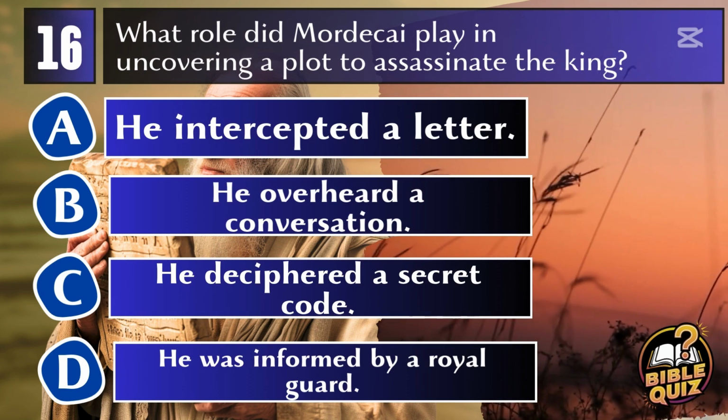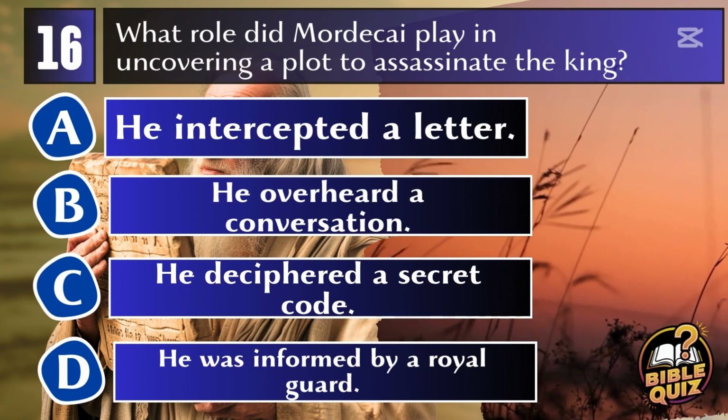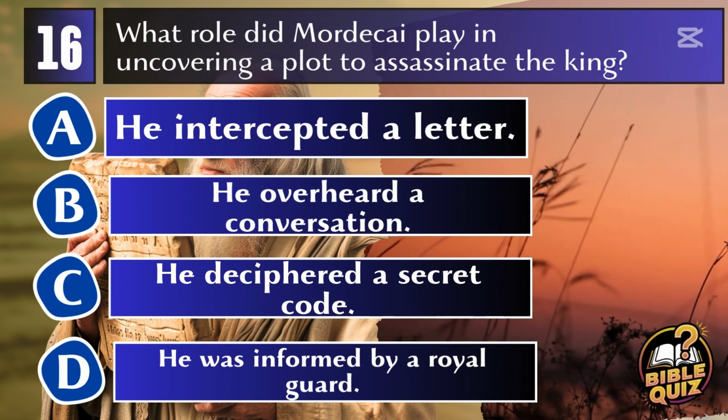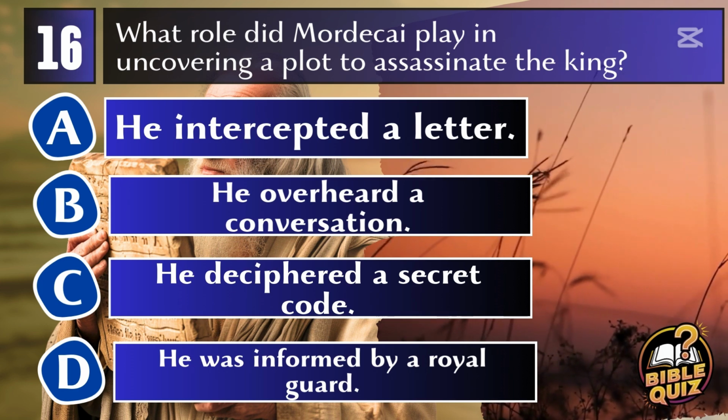Question 16. What role did Mordecai play in uncovering a plot to assassinate the king? A. He intercepted a letter. B. He overheard a conversation. C. He deciphered a secret code. D. He was informed by a royal guard.